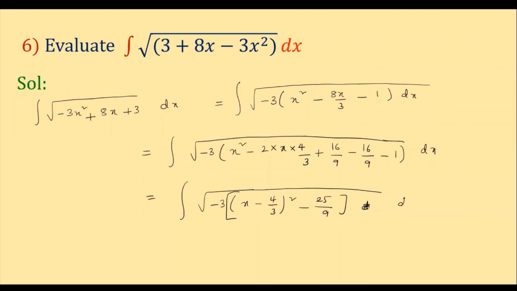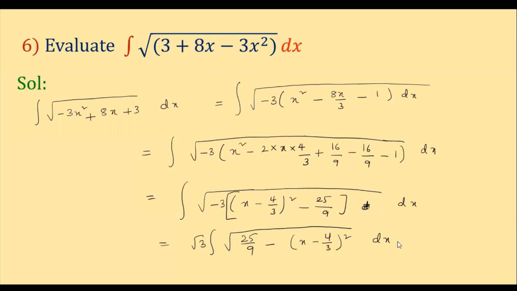This dx is outside the square root, children. Which is equal to, here what I'm doing, this minus I'm sending inside now. So this root 3 can write it outside, and minus we can send inside. Clear? So square root of minus, if I send inside, this term becomes positive and this term becomes negative. That is 25 by 9 minus x minus 4 by 3 whole square into dx.